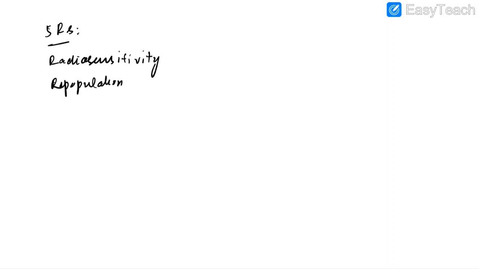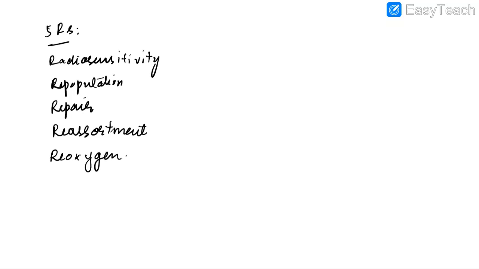We should know about the 5 R's of radiotherapy. They are radiosensitivity, repopulation, repair or recovery, reassortment, and reoxygenation. These are called the 5 R's of radiotherapy.